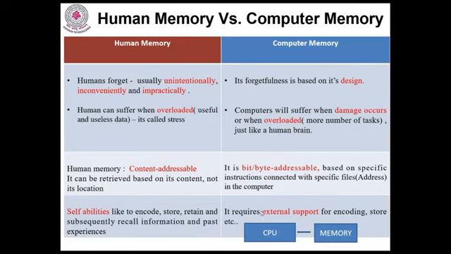But in computer memory, there are no self-analyzing capabilities. When it doesn't have self-analyzing capabilities, it requires external support for encoding, storing, accessing, etc. Some external support is required for communication between CPU and memory, and the operating system plays the key role in maintaining the information as well as the communication.